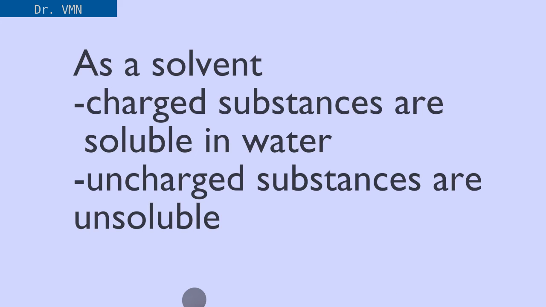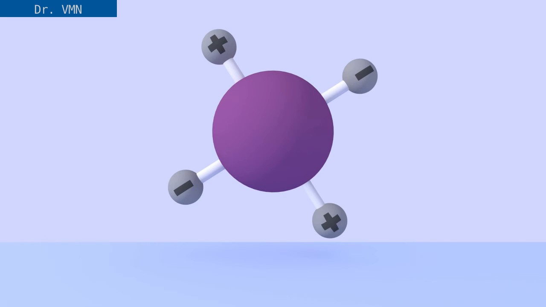Now let's see the properties of water as a solvent. Charged substances are soluble in water and uncharged substances are insoluble in water. Why so? Let's see. First, let's take a molecule XYZ with a charged atom. We don't bother about the rest of the structure of the solute. What is more important for us right now is the charged atom. So I have only shown the charged atom separately.